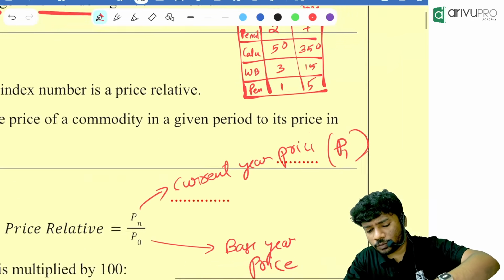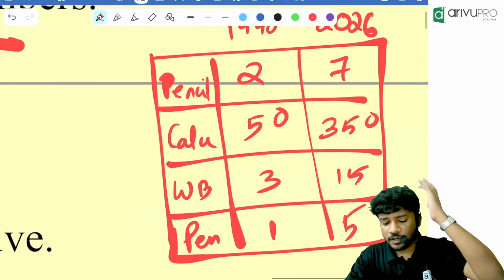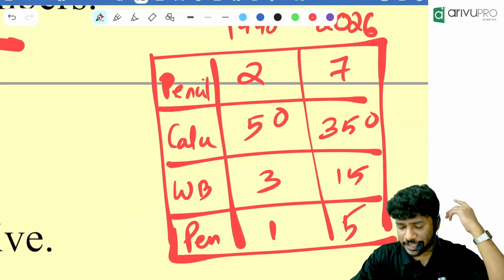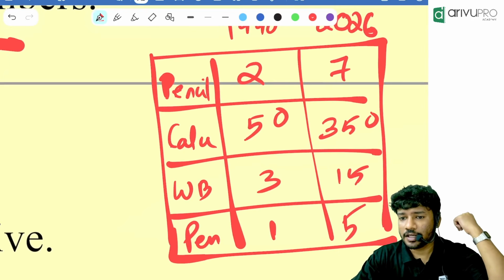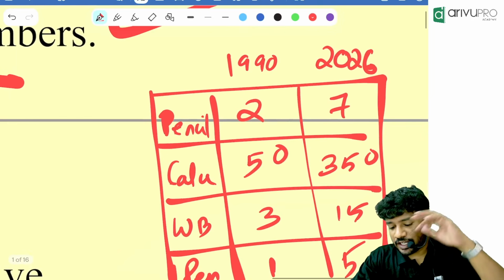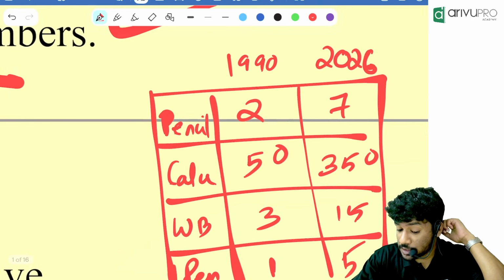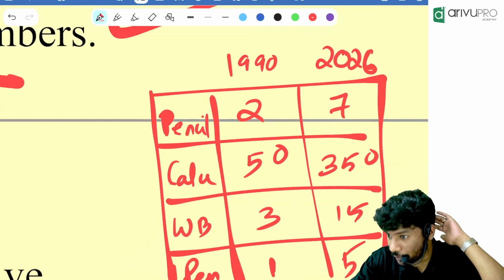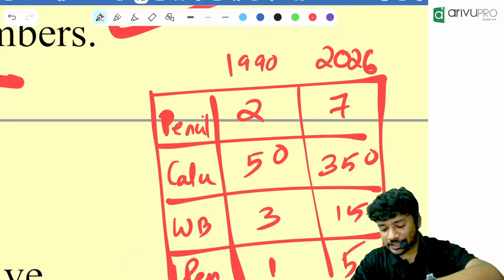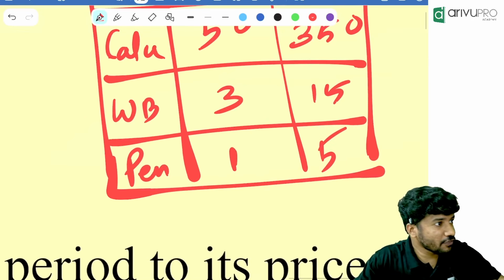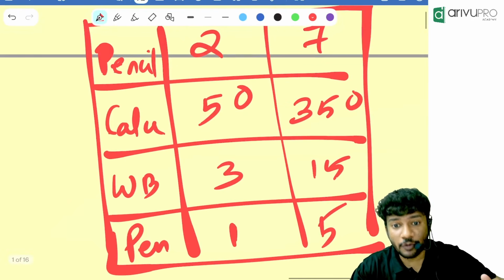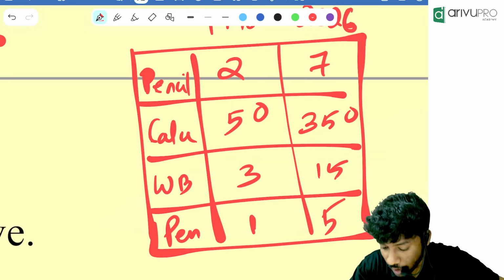Now, find me the price relative of pencil. Take your calculator and do it. 7 divided by 2 into 100, 350. Then, what is the price relative of water bottle? 15 divided by 3 into 100. That means current year price divided by base year price into 100.